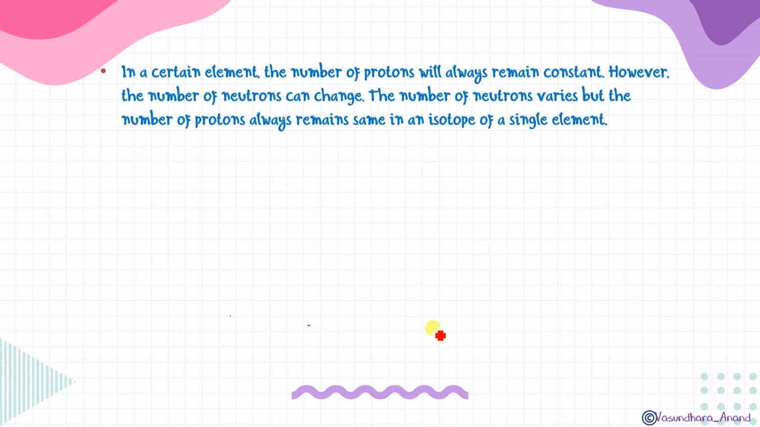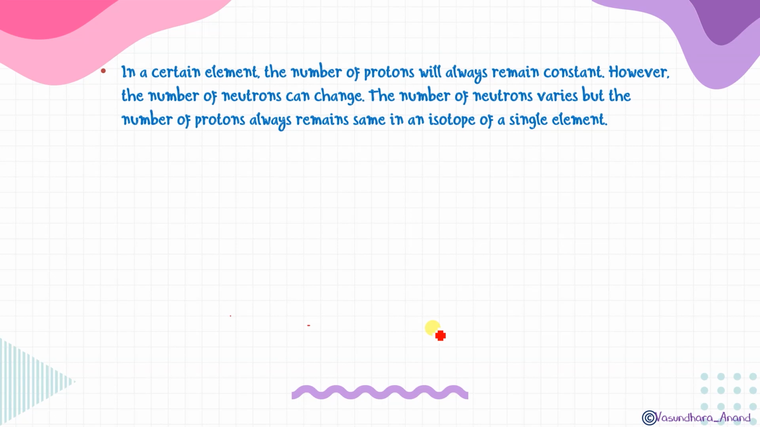Now in a certain element, the number of protons will always remain constant. Whenever we talk about any element, the number of protons will always remain constant. It is never ever going to change. Since the number of protons is constant, the atomic number will also be constant. But due to some reason, it is possible that they will have different neutrons. In the same element, they can have different neutrons.